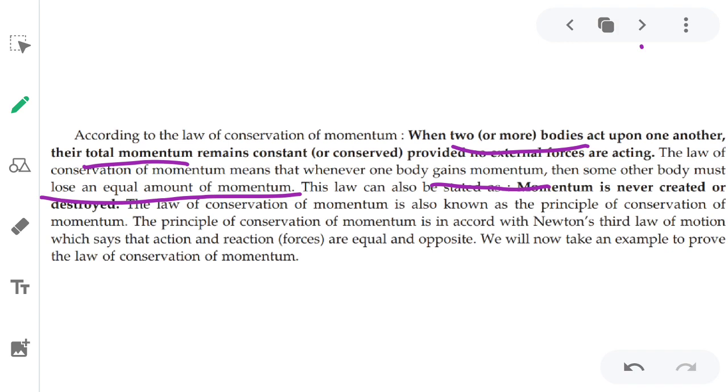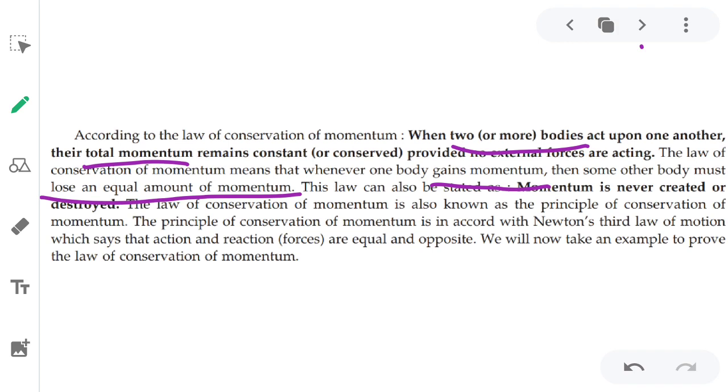As we have seen in conservation of energy, what does it say? Energy can never be created nor destroyed. In the same way, in case of momentum as well, momentum can never be created nor destroyed. Here we can see, in accordance with Newton's third law of motion, which says that action has equal and opposite reaction, why it happens that when a body loses momentum, then another body gains that momentum.